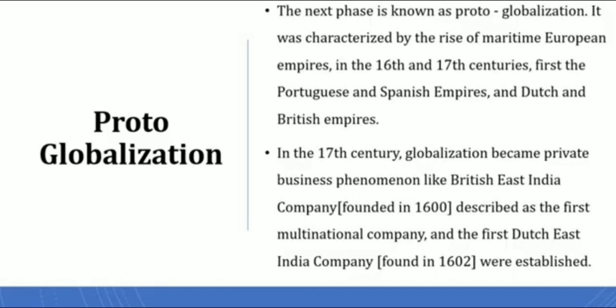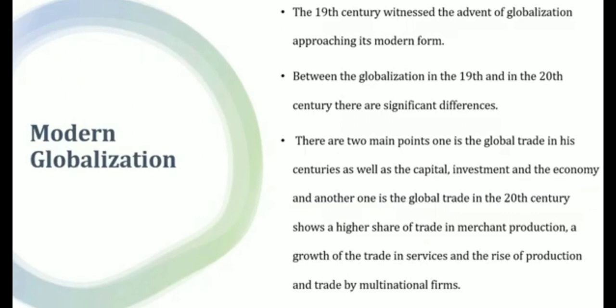That is the British East India Company. It was started in 1600. Are you clear? Next, in 1602, the Dutch East India Company was established. Okay. The third stage is modern globalization.